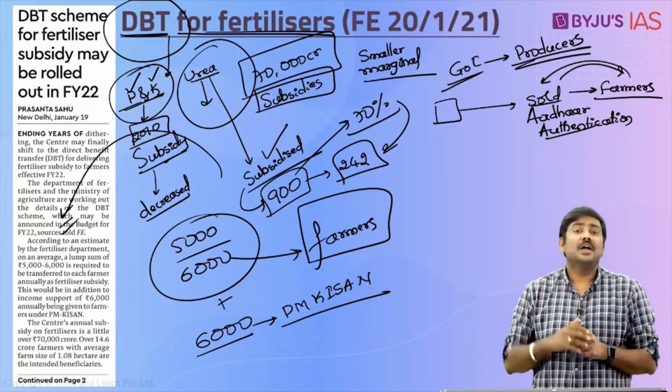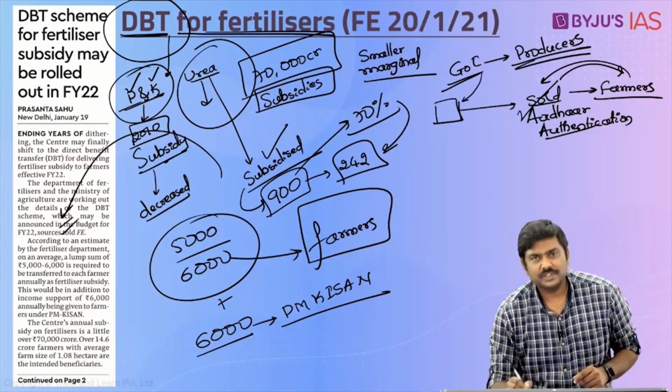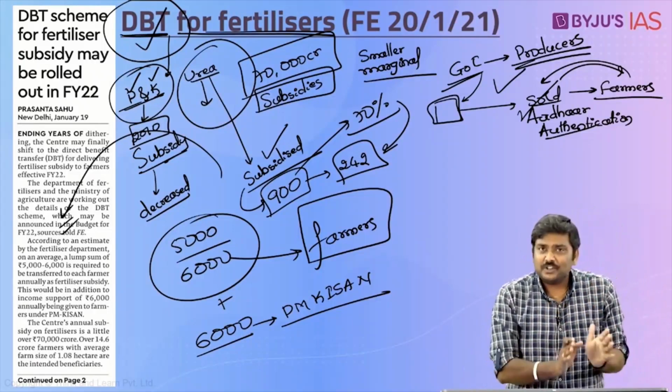So the Government of India has introduced this particular system under which farmers are supposed to purchase the fertilizers by providing Aadhaar authentication. And once this is sold to the farmer, the government will provide the subsidy to the producers periodically. This is the present system of fertilizer subsidy, and this is what is being proposed by the Government of India. We'll have to wait and see if this will be announced in the budget or not.